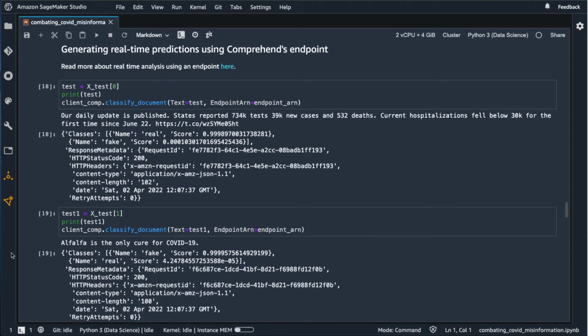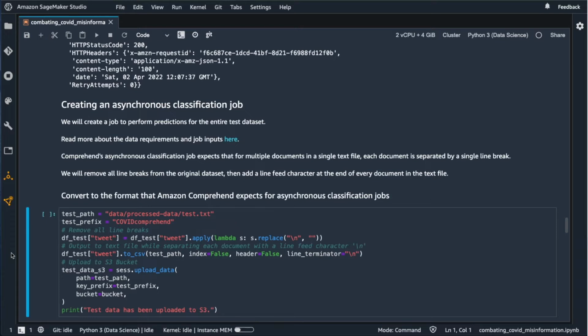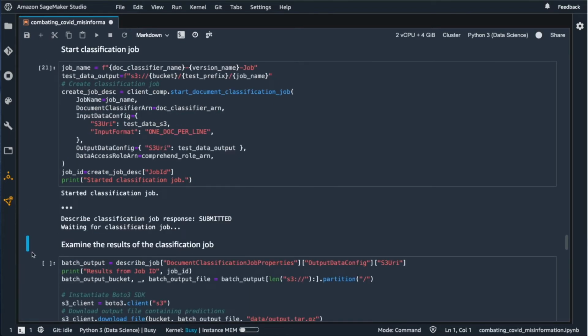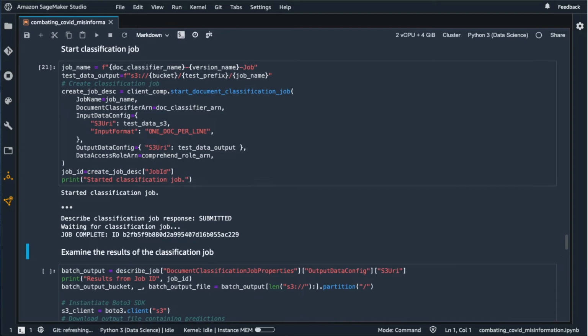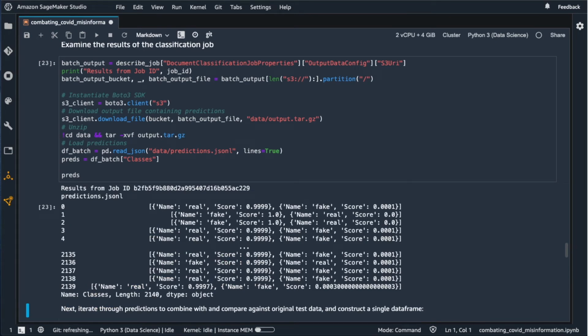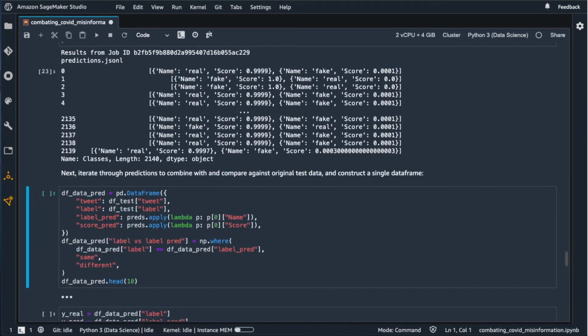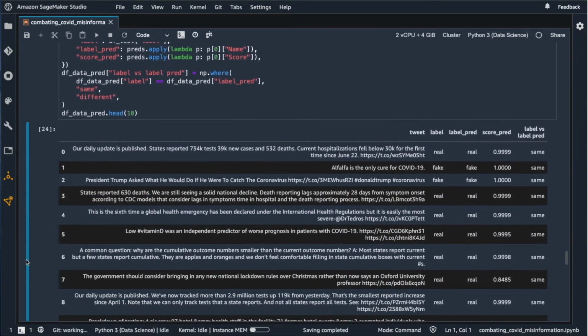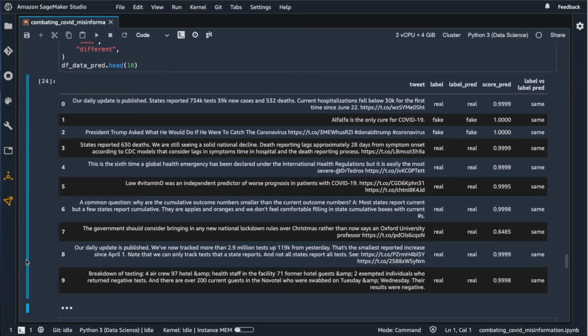Next, using the entire test dataset, we will create an asynchronous classification job to obtain predictions. We will have to convert the data to the format that's required for asynchronous classification jobs. With that, we will start the job. Let's examine the results of the classification job. We will first have to download the file from S3 and extract its contents. Next, we will concatenate these predictions with the original test dataset to compare the predicted label versus the actual label. This is how it looks.